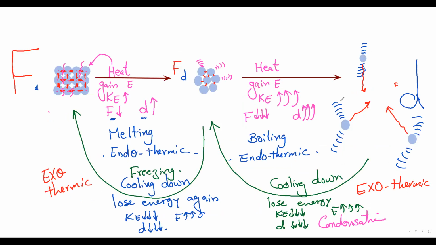Page number two, the conversion and the kinetic theory, which make us understand why the solid becomes liquid on heating and why the liquid becomes gas on heating. This is called melting, and this is called evaporation, and vice versa. From the gas state to the liquid state is called condensing or condensation, and from the liquid state to the solid state is called freezing.